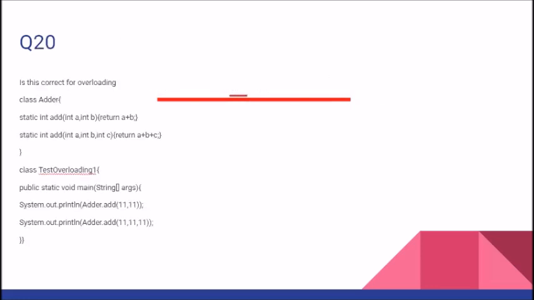Number 20. That is the last question in the same series. We have a program called adder. Adder is a static function having 2 arguments and having 3 arguments respectively. Another class which is having main, we might have something like in a single class also. That is also very much possible. So kindly do not get confused about how we can have 2 classes in one program. This is also possible, and one class having more than one method of the same name with different arguments is also very much possible.